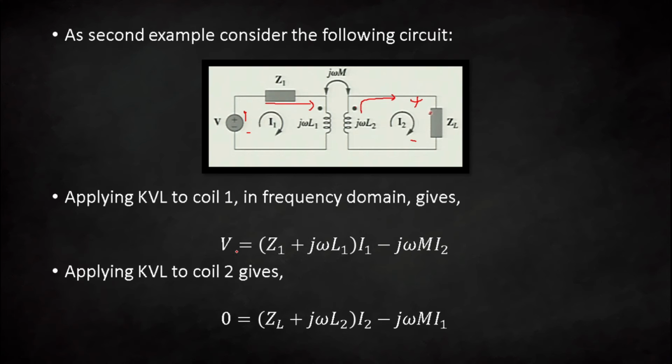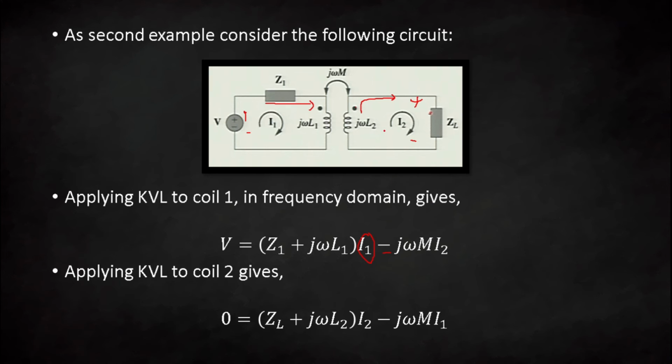KVL in this loop. In this case directly we are writing in frequency domain, so V is equal to nothing but Z1 multiplied by I1. So we have taken this I1 common, that is Z1 multiplied by I1 plus j omega L1 multiplied by I1. Now whatever the mutual voltage that is going to be generated, the sign will be minus, because here your current is going inside the dotted terminal, but here it is going outside the dotted terminal. That is why the sign will be minus, because at the dotted terminal the polarity is plus, that is why we have to take minus.